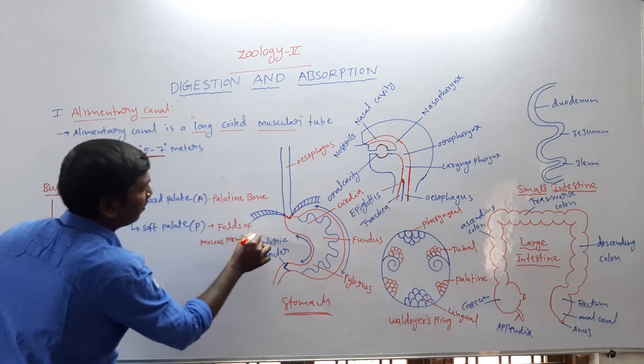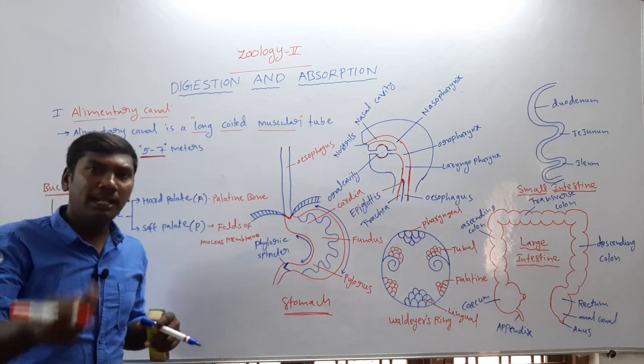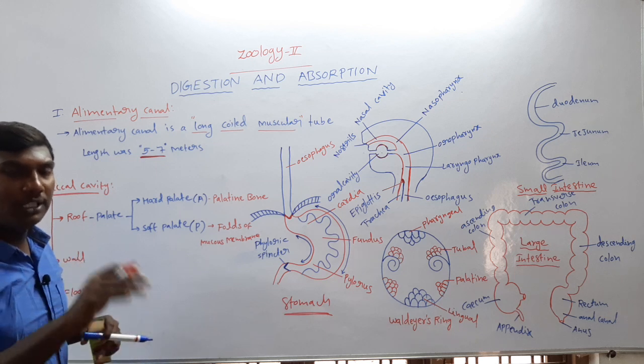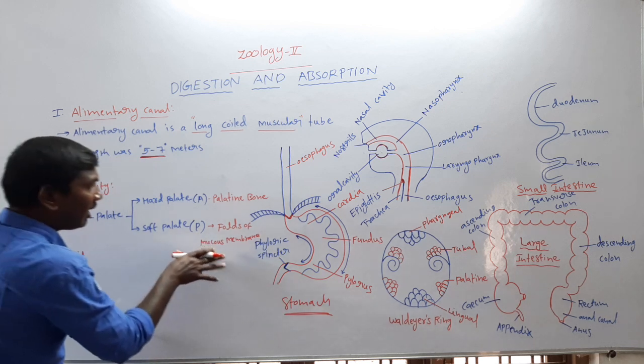Folds of mucous membrane. So the hard palate is formed by the palatine bone. The soft palate is formed by the folds of mucous membrane. Next one, the palate function.